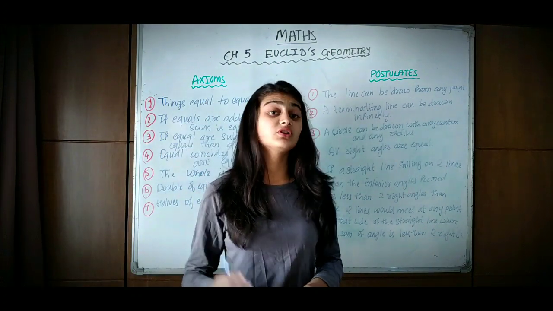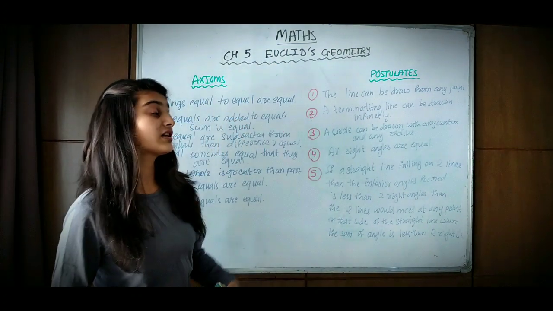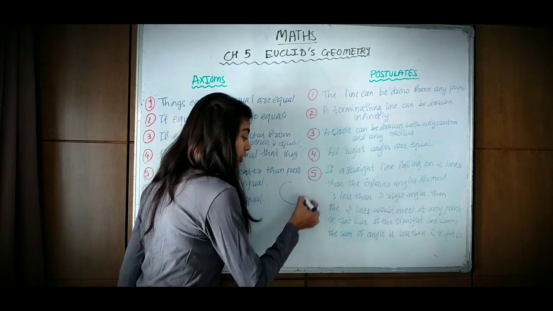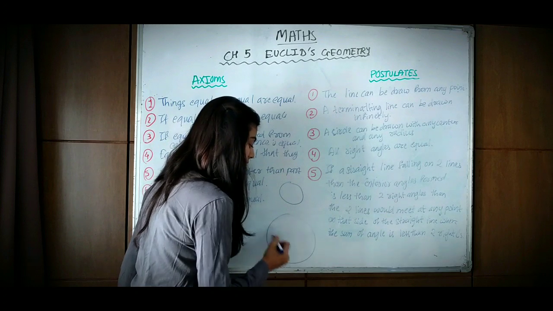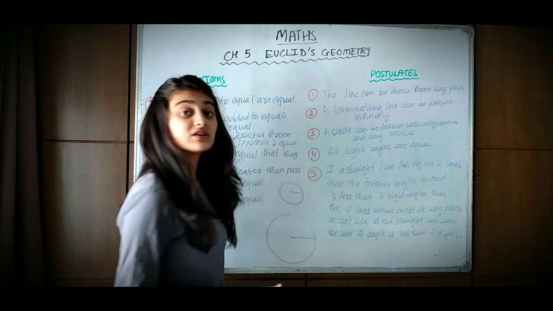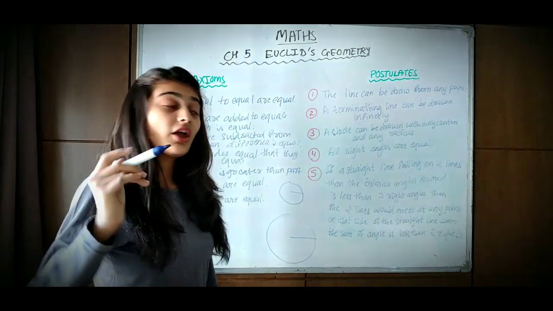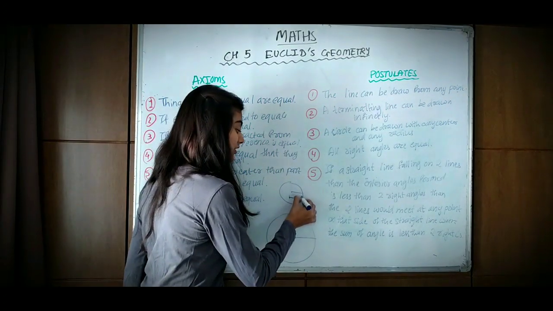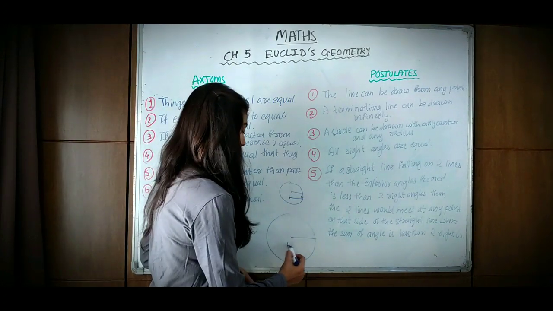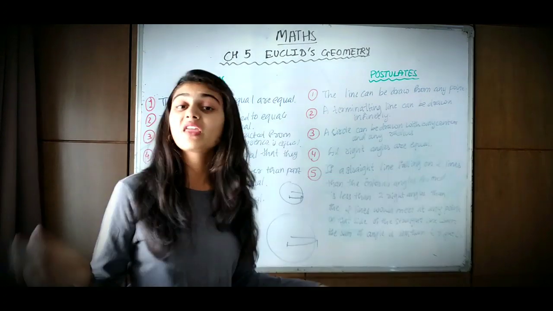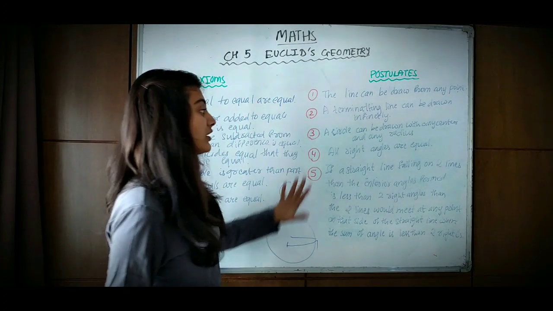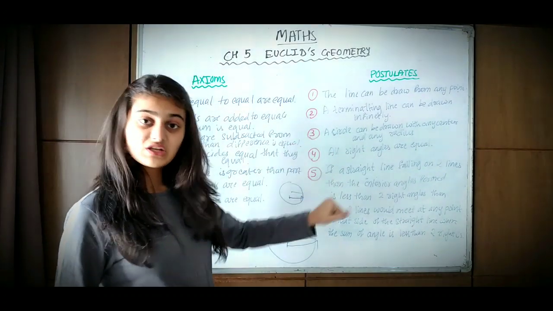Then the third Euclid's postulate is: a circle can be drawn with any center and any radius. See, we can draw a small circle or a big circle. We can take any center and any radius to draw a circle. If it is given till a particular radius or point, we draw up to that. But if it is not given, then we can draw a circle with any point and any radius, right? So this is what the third postulate states.